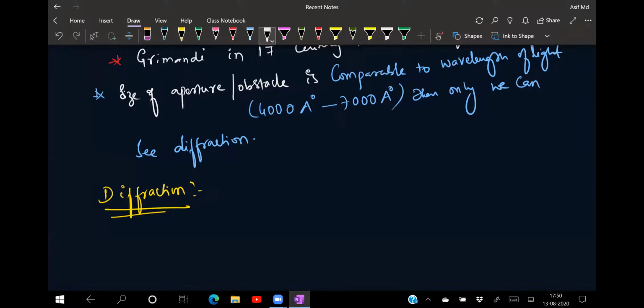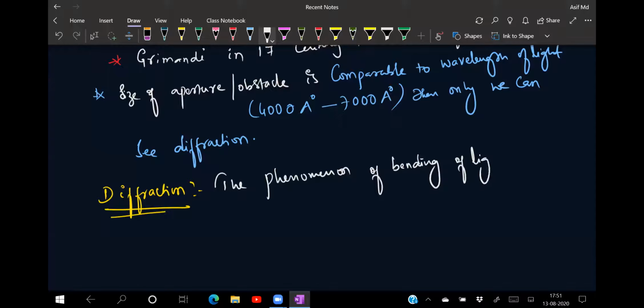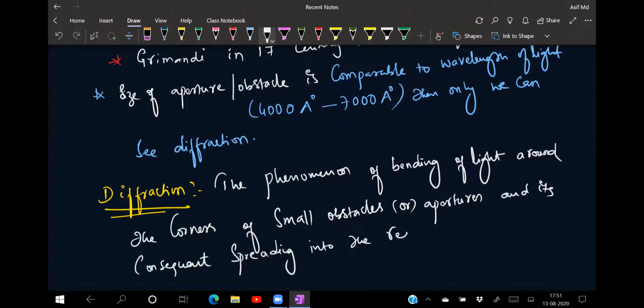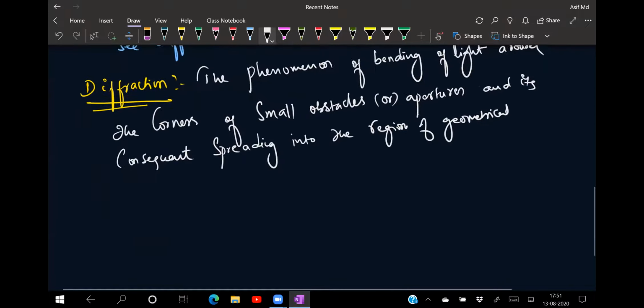Diffraction is nothing but the phenomenon of bending of light around the corners of small obstacles or apertures and its consequent spreading into the regions of geometrical shadow.